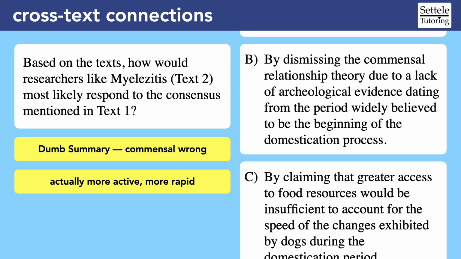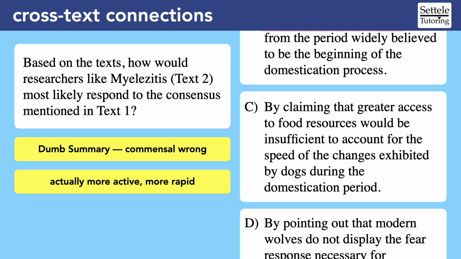Text 2 would respond to text 1 by dismissing the commensal relationship theory due to a lack of archaeological evidence dating from the period widely believed to be the beginning of the domestication process. Again, there's something I like in this choice. Dismissing the commensal relationship theory sounds a lot like our dumb summary that the commensal theory is wrong. But did we ever read about a lack of archaeological evidence? That seems random. Neither passage talked about specific pieces of evidence. We can get rid of choice B and move on to choice C.